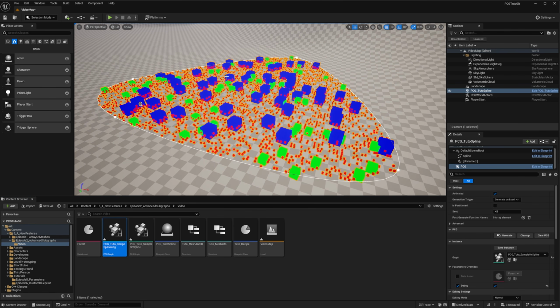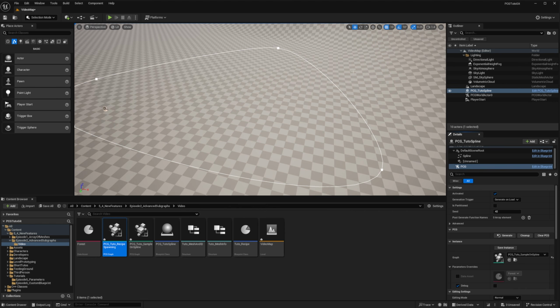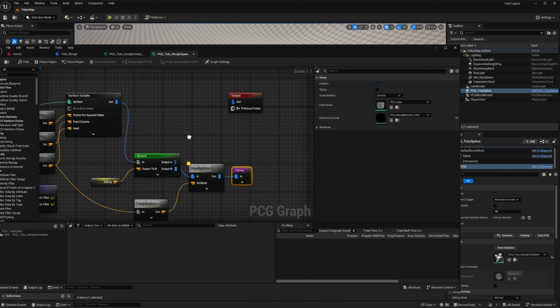And so now we can clearly see our different points. We have the tree in green, the rock in blue, and the grass in red. And if I remove the debug, it just disappears. So now we know that the sampling is working.